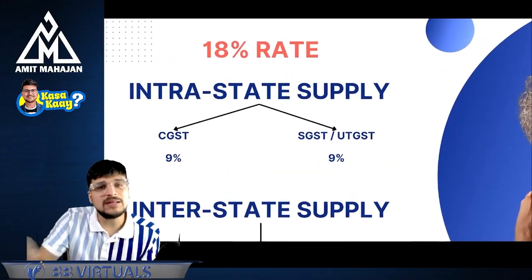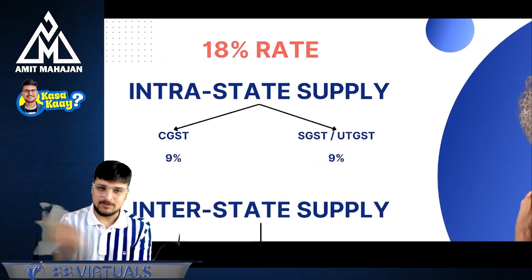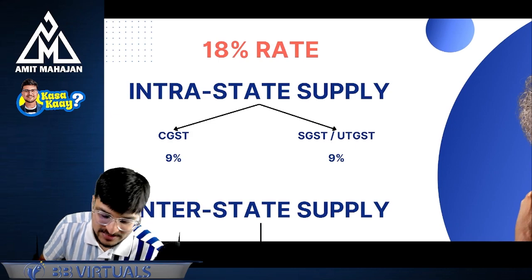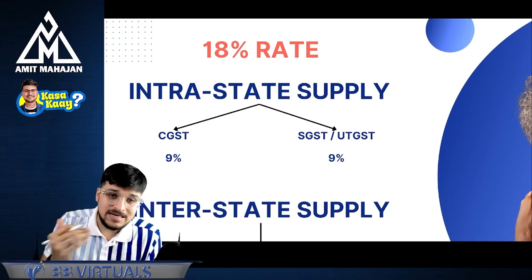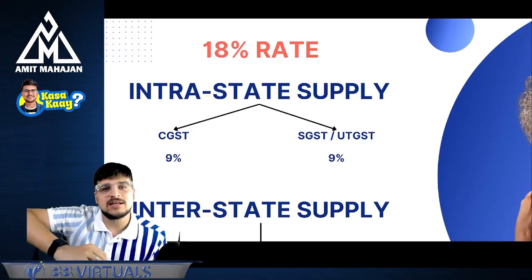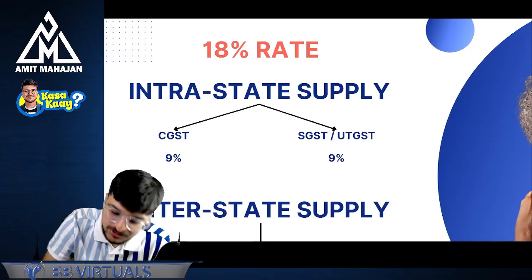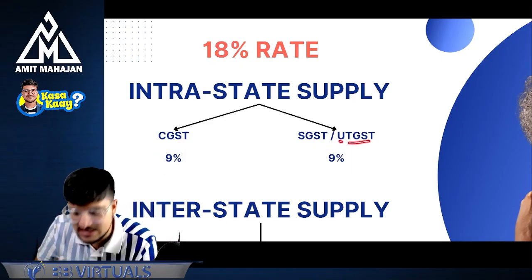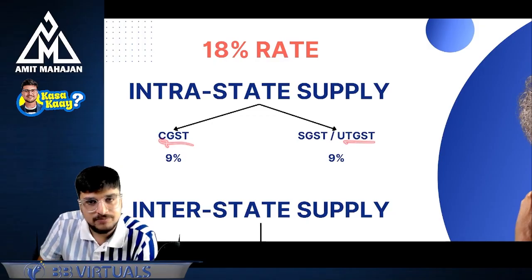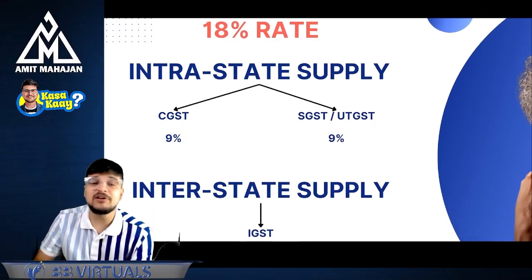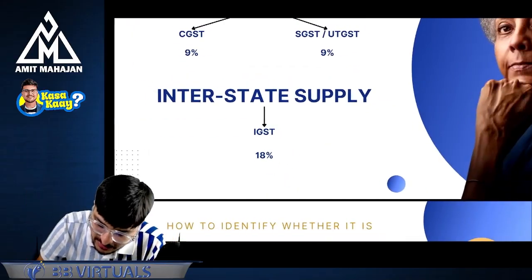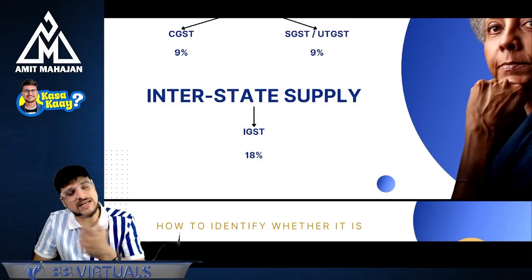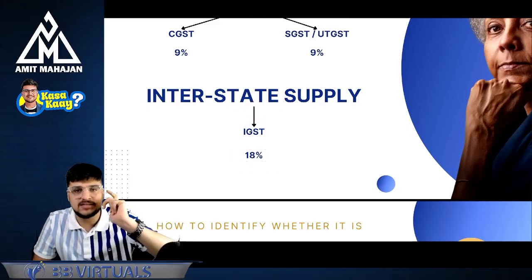Assuming the rate is 18%, if the supply is intrastate, within the same state, then two types are charged: CGST and SGST, half each. So CGST 9% and SGST 9%. And of course, if it is a union territory, UTGST will be charged, so CGST and UTGST, 9% and 9%. But if it is an interstate transaction, IGST will be levied, and that is going to be 18%. Perfect. If it is intra, half; if inter, 18% IGST.